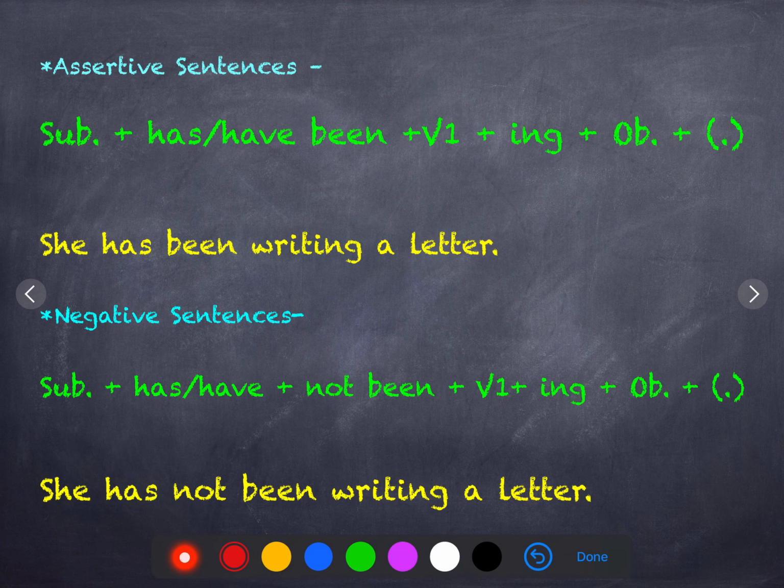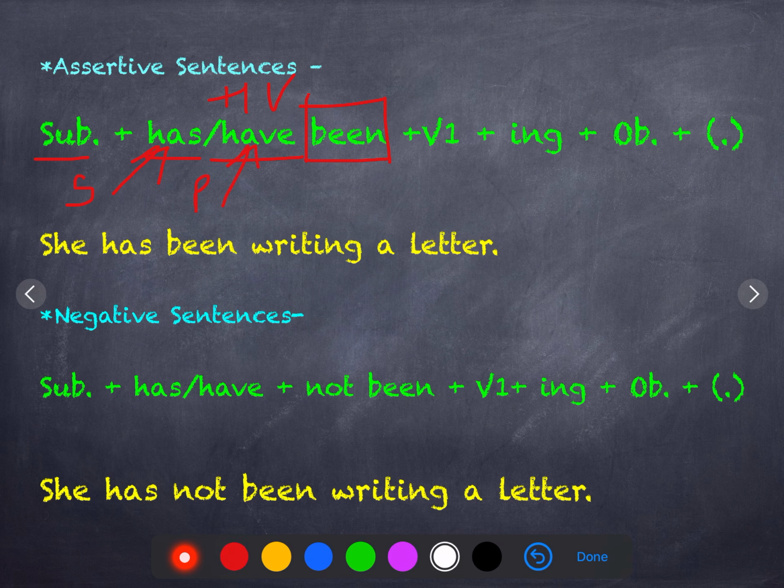Now we have the sentence structure. As in all tenses and all sentences, first of all we have the subject. Then we have the helping verb. The helping verb here in present tense is has, have, and one thing is added here, that is been. Has, have plus been. When the subject is singular, then has will be added. When the subject is plural, then have will be added.